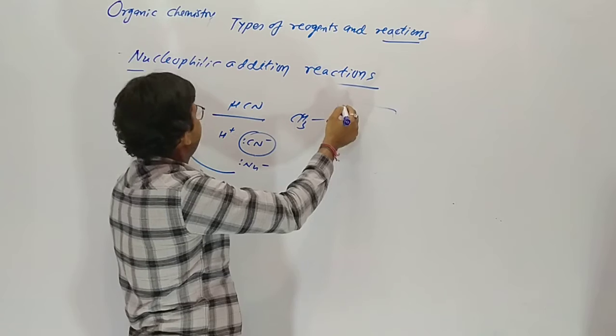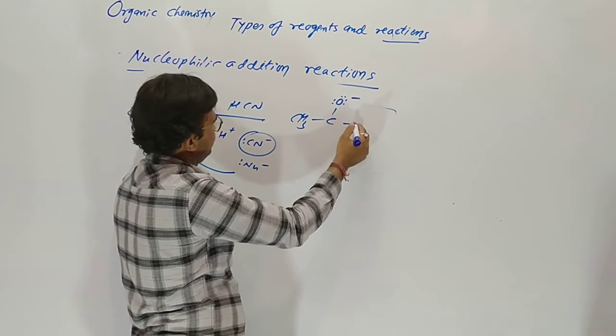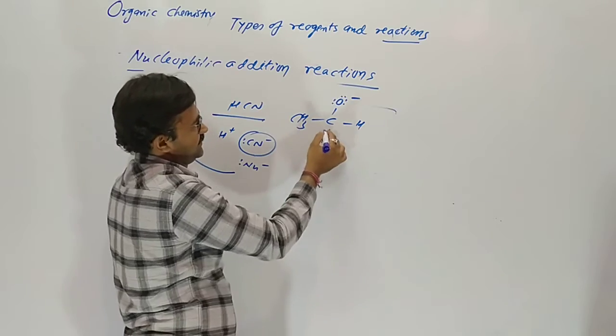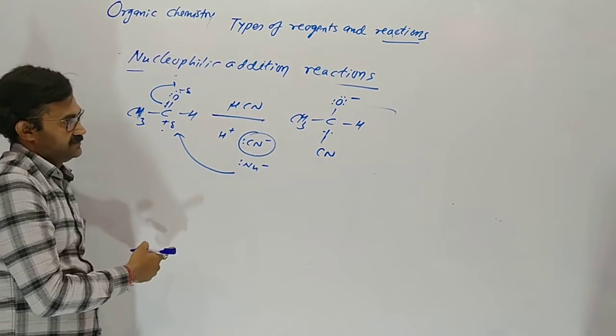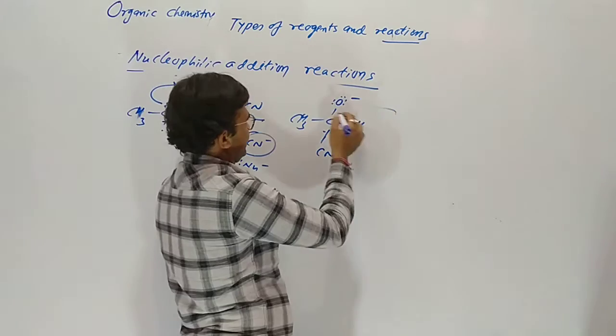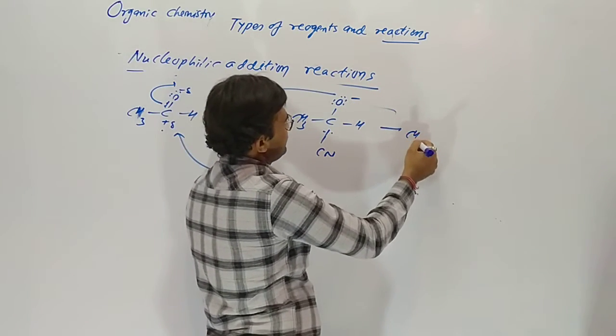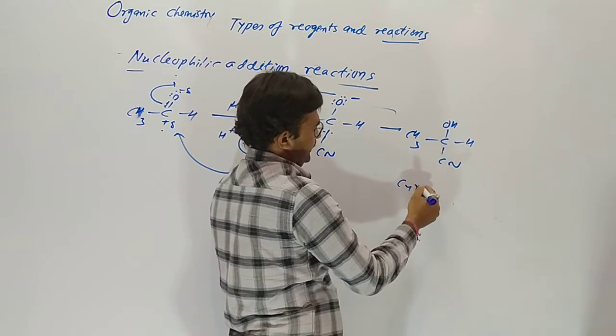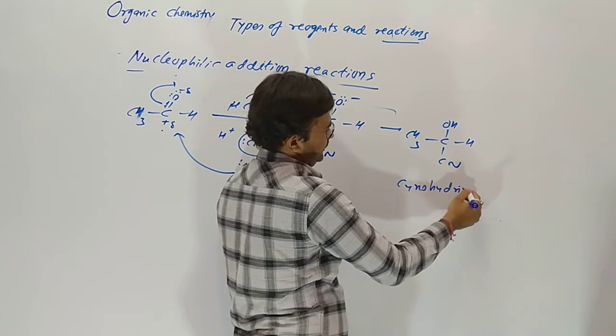So first the attack of the nucleophile, cyanide, occurs, and then H plus comes here. This product is called cyanohydrin.